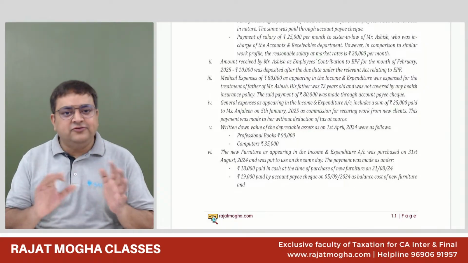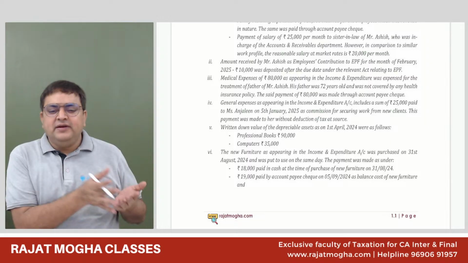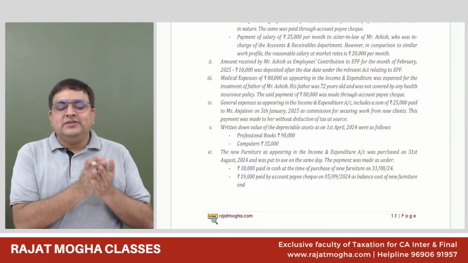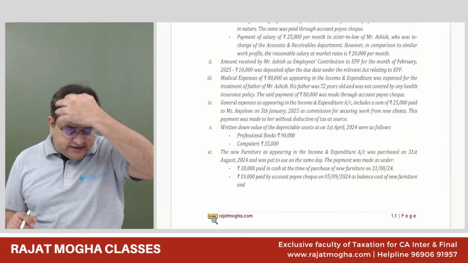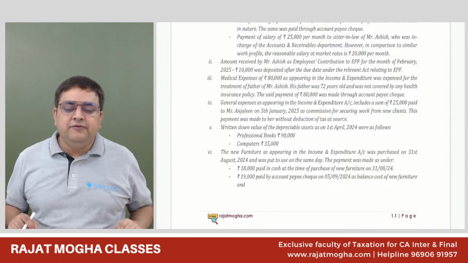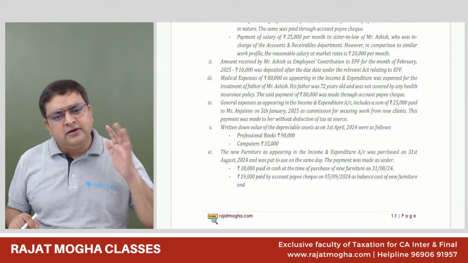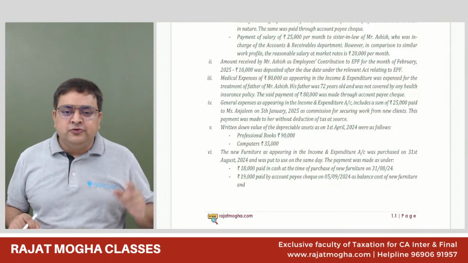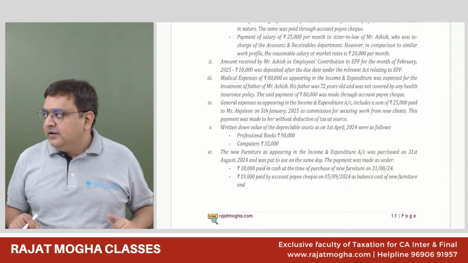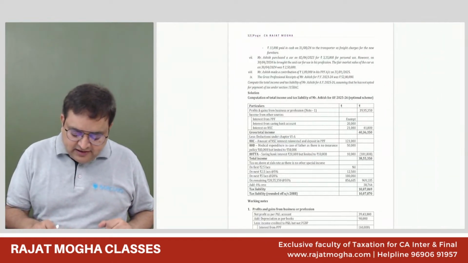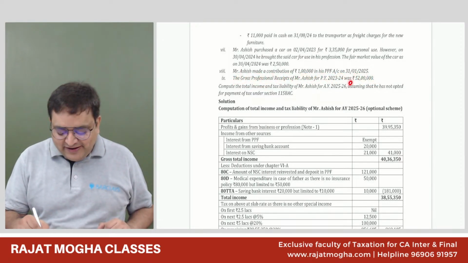So it depends upon the turnover of the last year. Now you will ask me, sir, what will happen if the last year turnover is not given to us, neither more than 50 nor less than 50? If the last year turnover is not given to us, then we will assume that the person has to deduct TDS, but he did not do that. Because they have given this information, we will assume that the turnover of the last year was more than 50 lakh, and that is the reason the examiner has given this information to us. And our assumption, we will write it over there in just 3 or 4 words: assuming the last year turnover was more than 1 crore or 50 lakh, as the case may be.